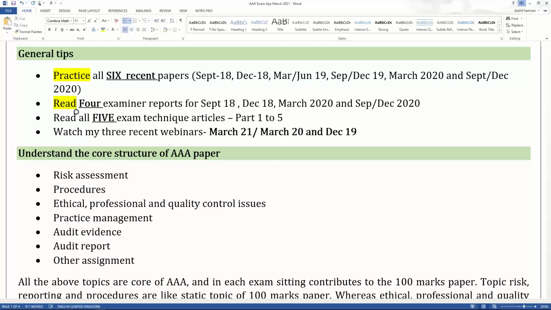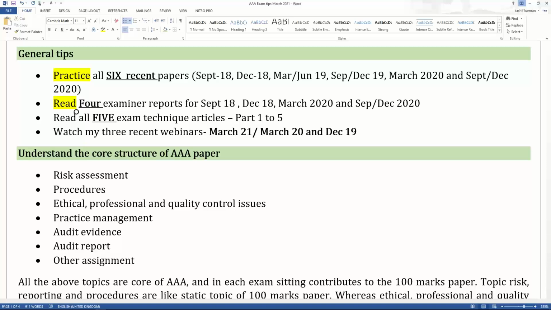Now, you should use these tips as a checklist. You should ask a question on every bullet. Have you done it? Have you not? So these tips will become a checklist for you, and every student needs to put a tick mark. Yes, no, yes, no. So you know how much you need to do in the next 10 days.